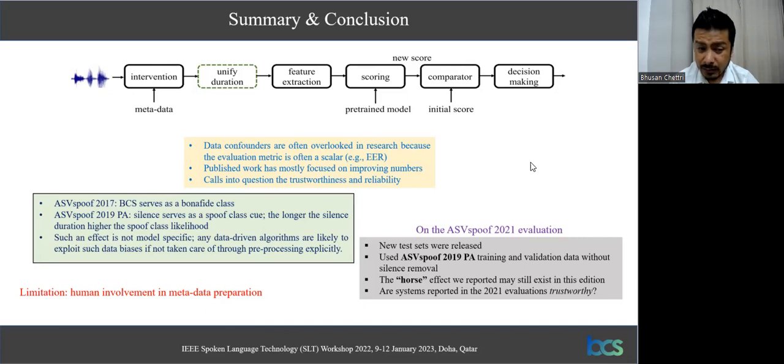But of course, for that, there will be some degree of human intervention, because we need to analyze some of the confidently classified files to understand the kind of artifact that could be there. And then we could use this knowledge to build an automatic system for detecting such artifacts from the data, because analyzing each and every audio file by a human is not always possible. The number of files in the training set is usually quite massive.